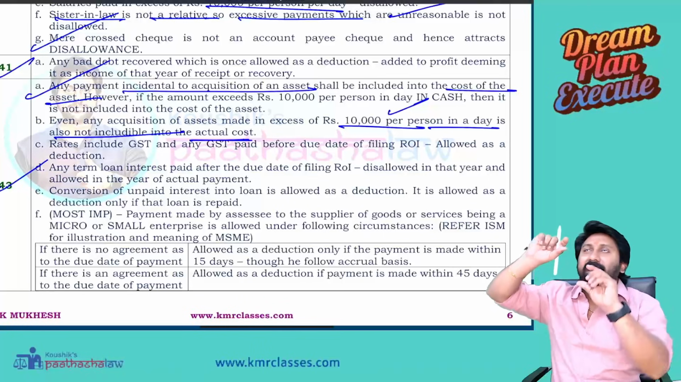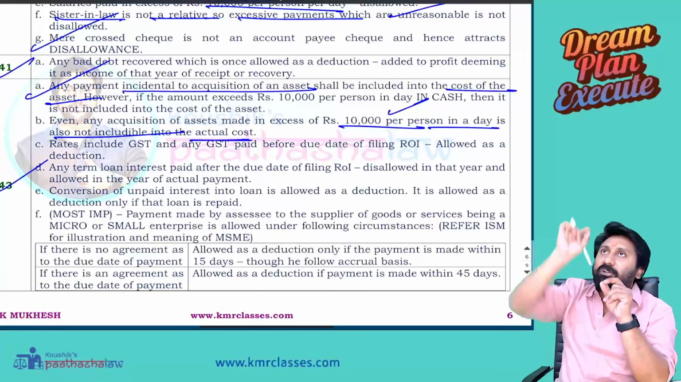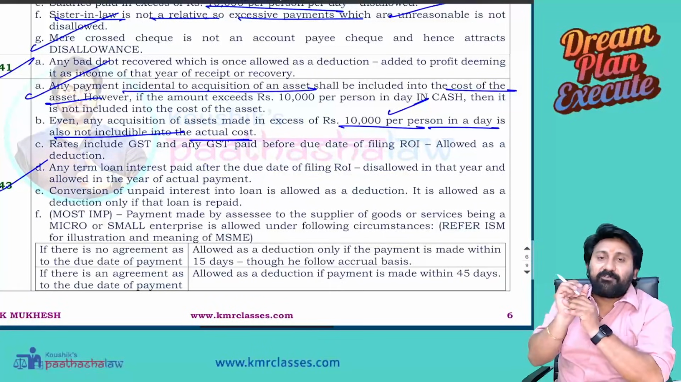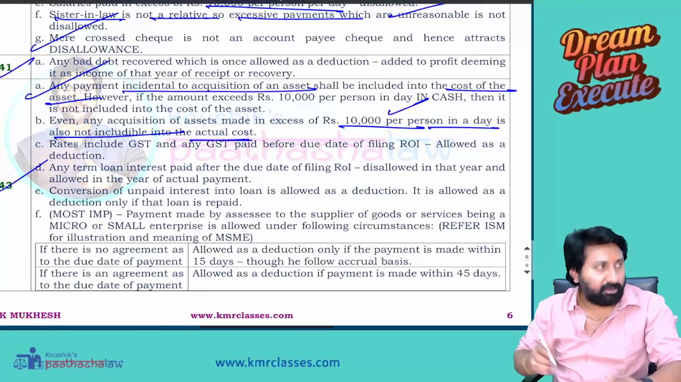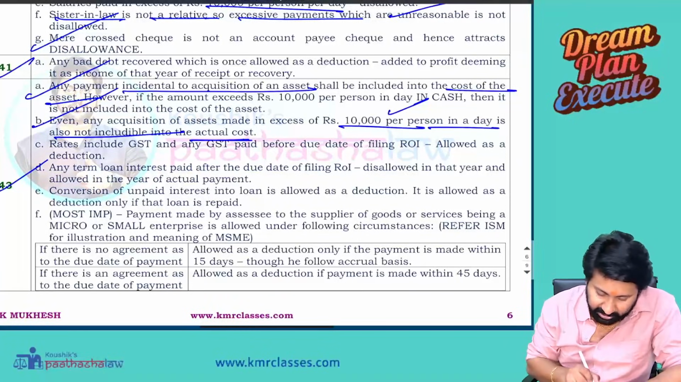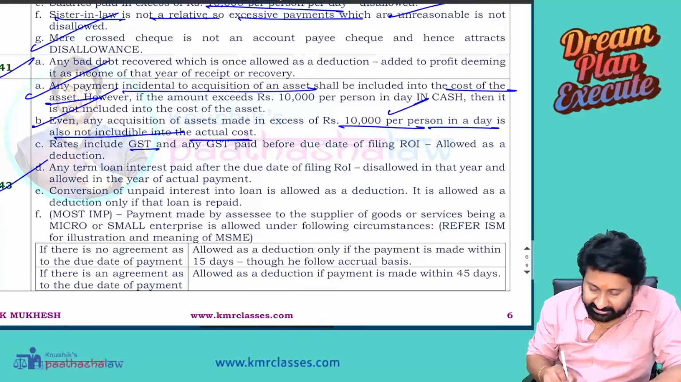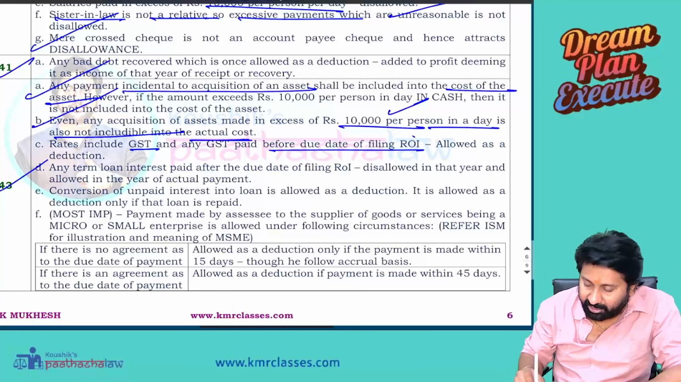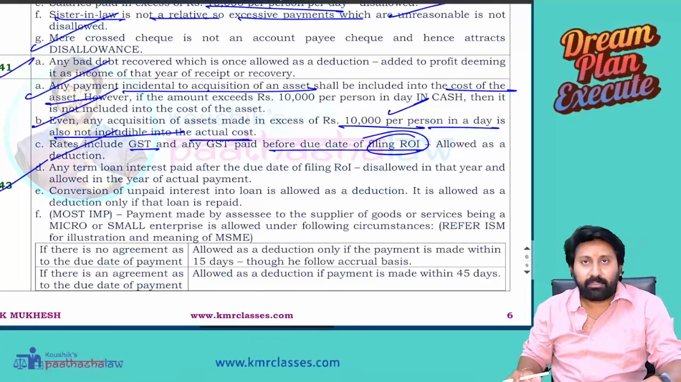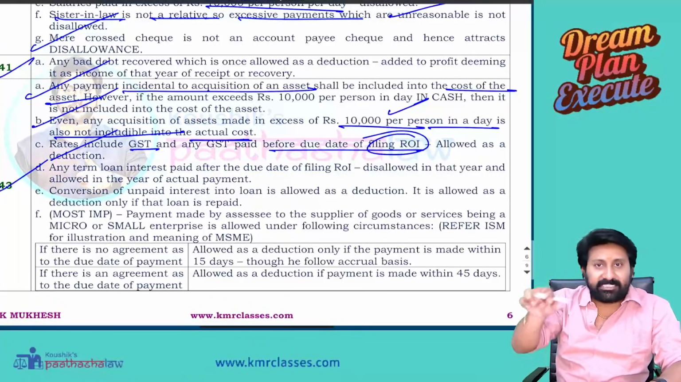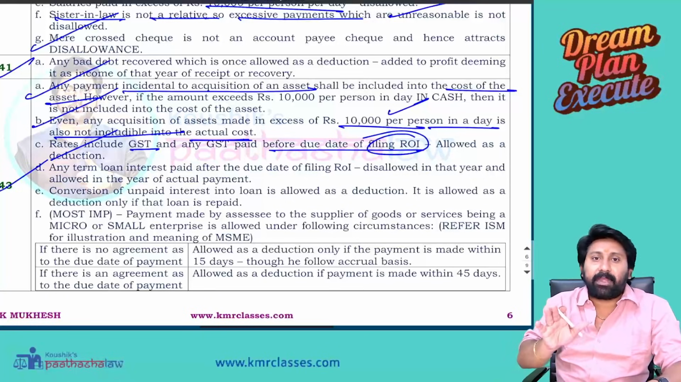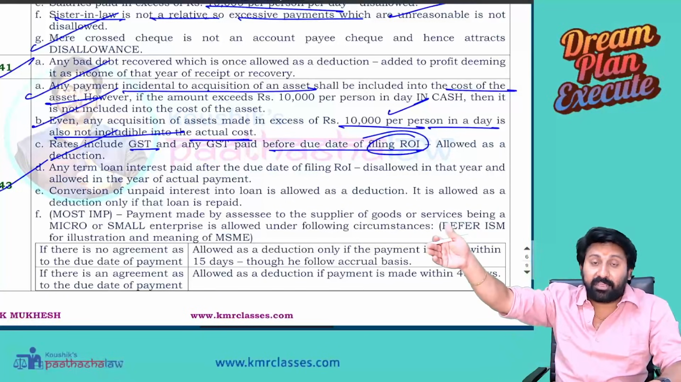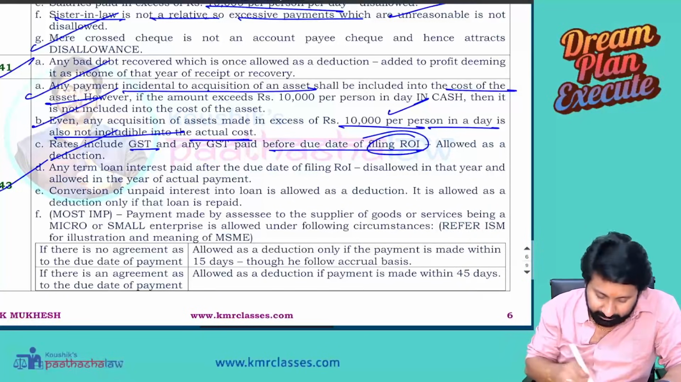When you are calculating depreciation on the actual cost, you will add additions to the asset. If you pay in cash and acquire that asset, it's not allowed. Next, rates include GST. Any GST paid before the due date of filing return of income is allowed as a deduction. So rates include GST payment also. Any GST paid not within the due date but within the due date of filing return of income is allowed under 43B.